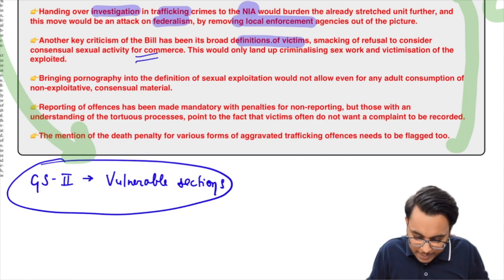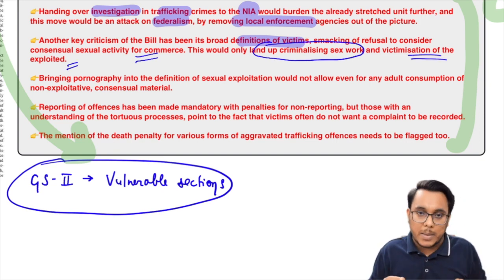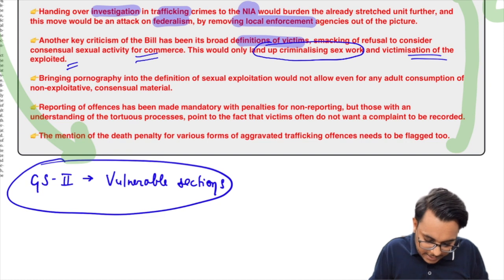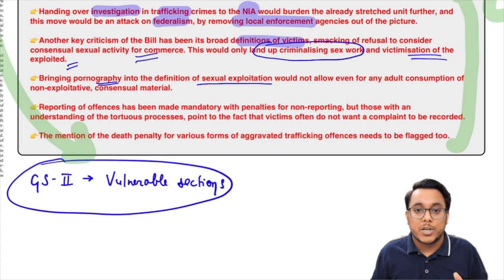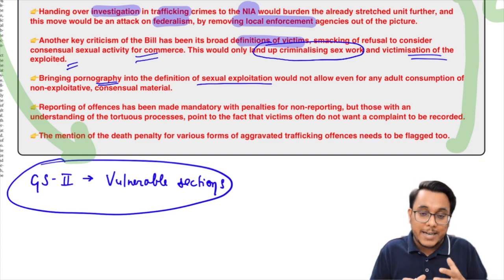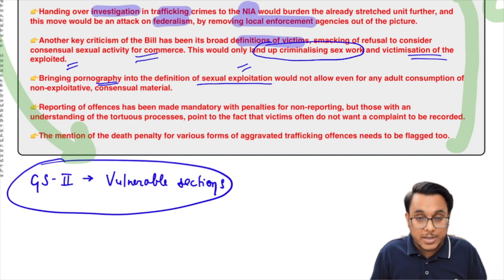What it will do is end up criminalizing sex work and the victimization of exploited people. Next, it has been said that pornography has also been brought into the definition of sexual exploitation. So guys, even if an adult person is consuming pornography, it will fall under the definition of sexual exploitation. So this is a very overzealous provision.